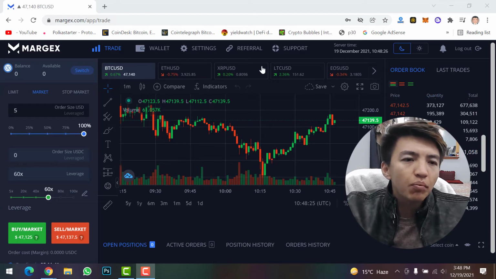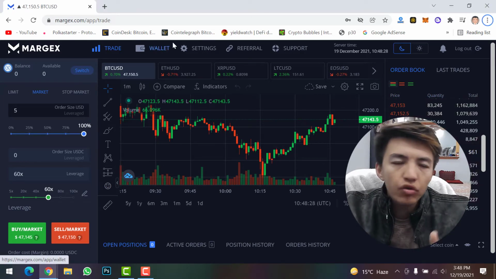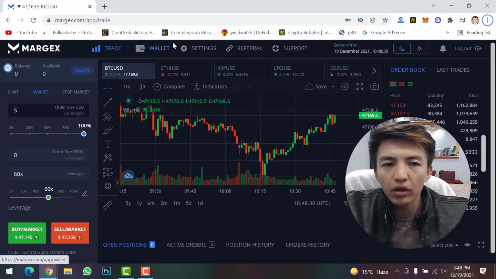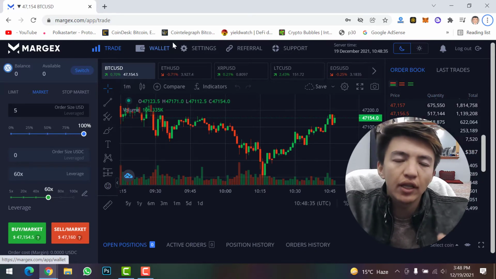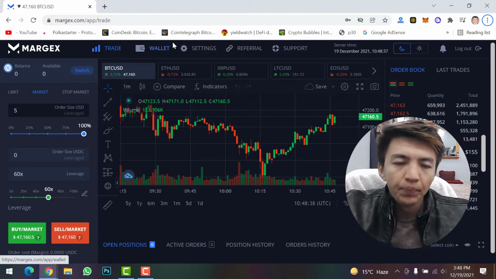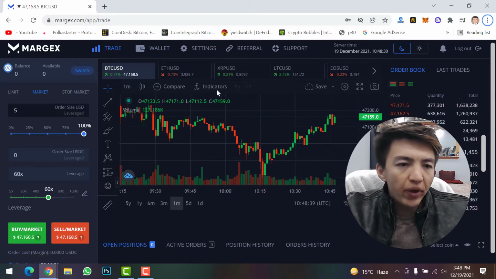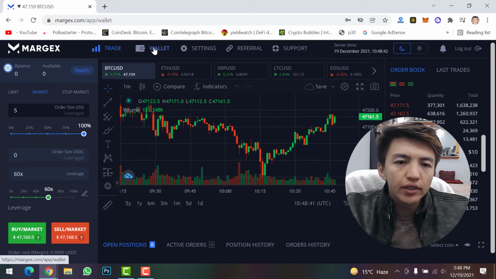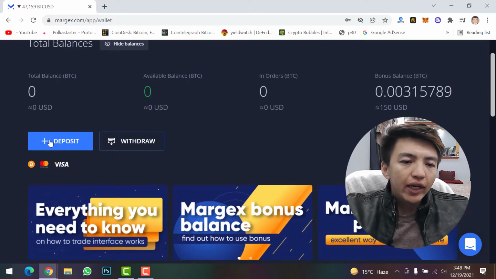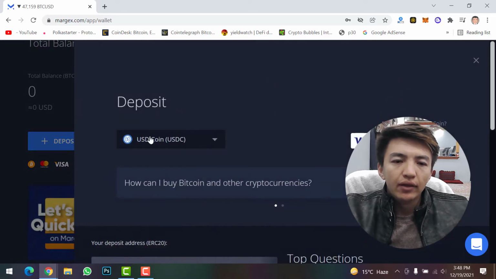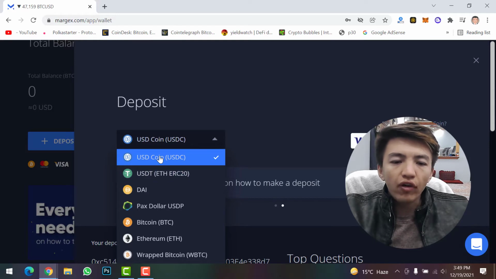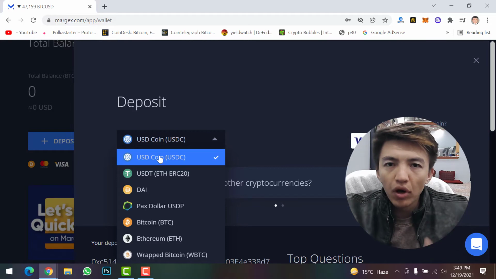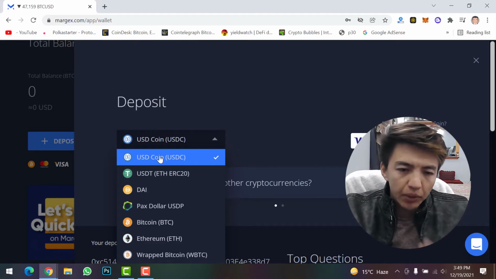So once you create Margex account, what you need to do, how you can receive USDT from your Binance to Margex account. Make sure at first to create Margex account using the link that I give you in description, and then this is the home page of Margex. Simply click on wallet. Once you come here, click on deposit, then click here in this drop down menu. Now in here you will find all the cryptocurrency that you want to transfer from your other exchange to your Margex account, or you want to receive the cryptocurrency.